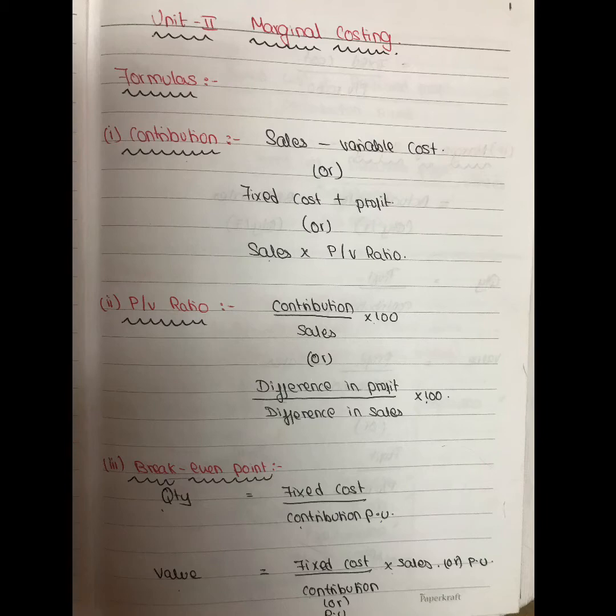If in the question they asked you to calculate in units, use the first formula. If they asked you to calculate in value, that is in rupees, use the second formula. You can use any formula, fixed cost divided by contribution into sales, or fixed cost divided by contribution per unit into sales per unit, both are the same.